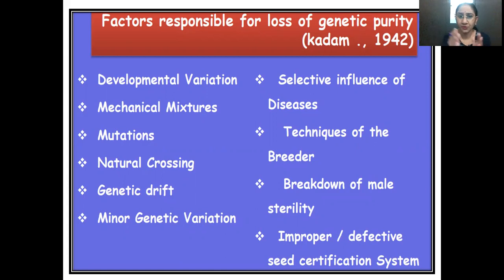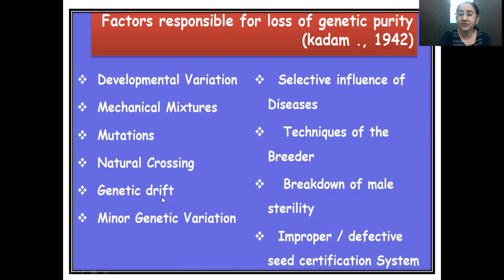So mutation is affecting the genetic purity at a very low level, but this is one of the factors. And the fourth point is natural crossing. Natural crossing is taking place through various unwanted means. Like if the farmer is not maintaining the proper isolation distance, then contamination can take place. That may lead to the loss of genetic purity.